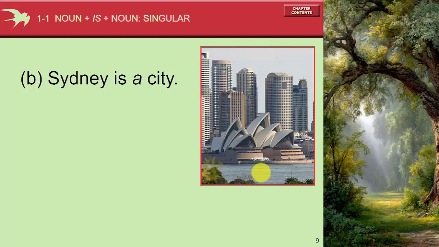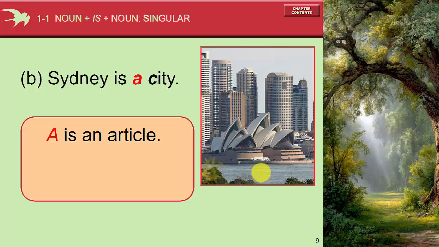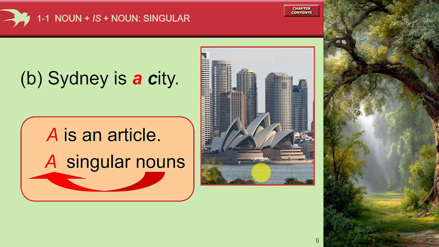Sydney is a city. A is an article, a singular noun. When we study a sentence like this, an affirmative or positive sentence, we can also study the negative and the question or interrogative. Sydney is a city. If we change into a question, it will be, is Sydney a city?